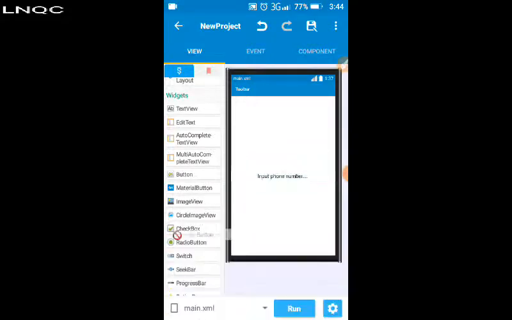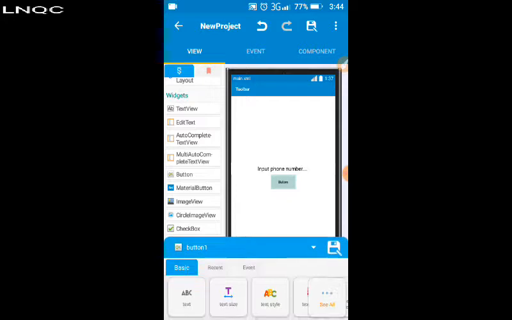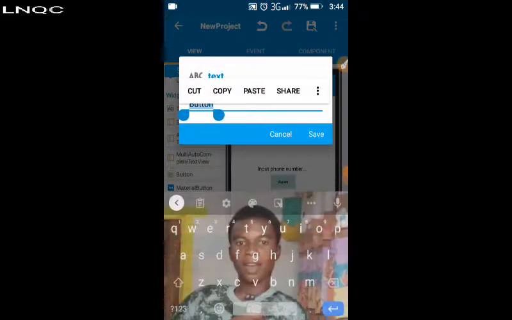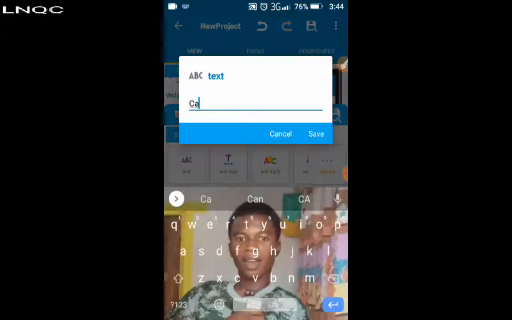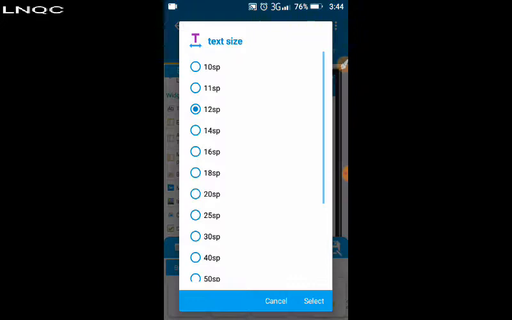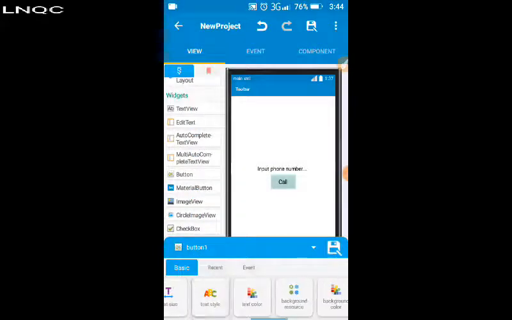Set a text to call. Text size 20. Text style good. Background color to be blue.